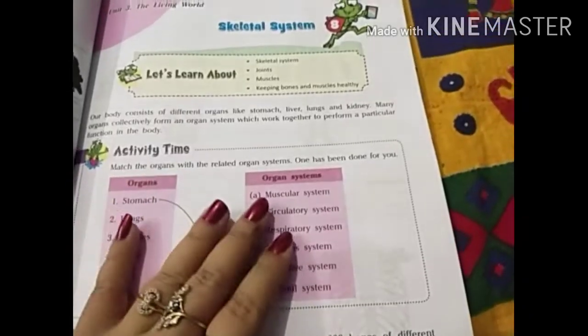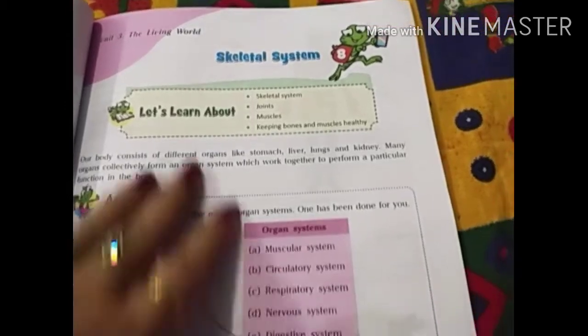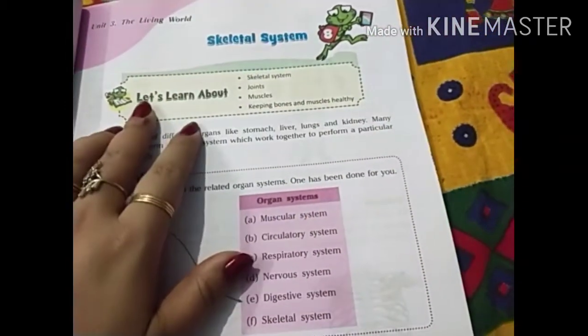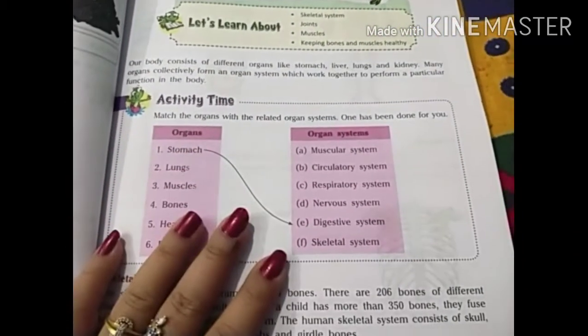What type of structure humans have, or what type of structure an animal's body will have, completely depends on the bones and the different joints. This is all we will learn in this chapter. So children, let us start the chapter here. Chapter 8, that is skeletal system. In this chapter we will learn about the skeletal system.